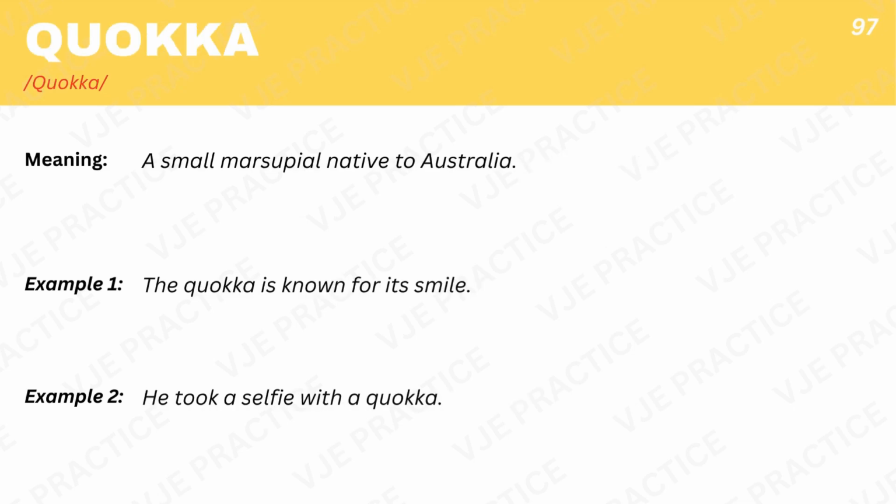Quokka, a small marsupial native to Australia. Example 1. The quokka is known for its smile. Example 2. He took a selfie with a quokka.